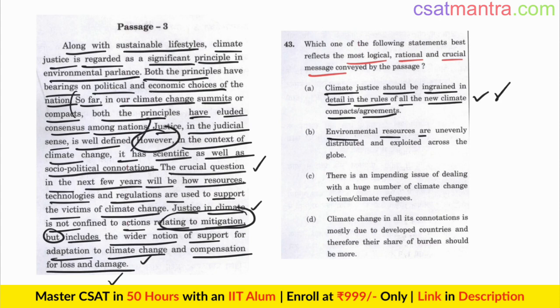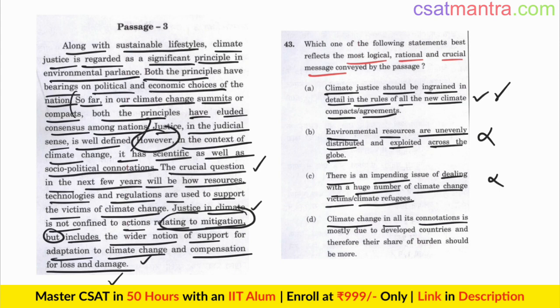Environmental resources are unevenly distributed and exploited across the globe. We are talking about climate justice here, not sensible. There is an impending issue of dealing with a huge number of climate change victims or climate refugees. Climate justice we are talking about as a whole. Climate change in all its connotations is mostly due to developed countries and therefore their share of burden should be more. Nowhere it is mentioned in the passage.